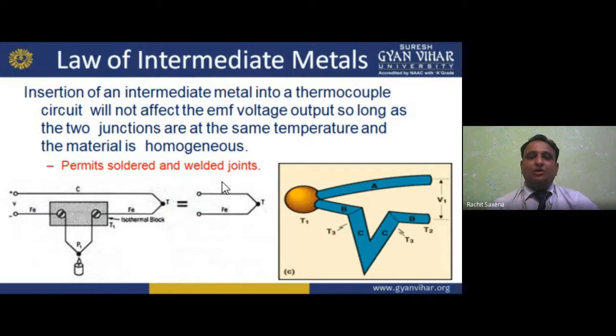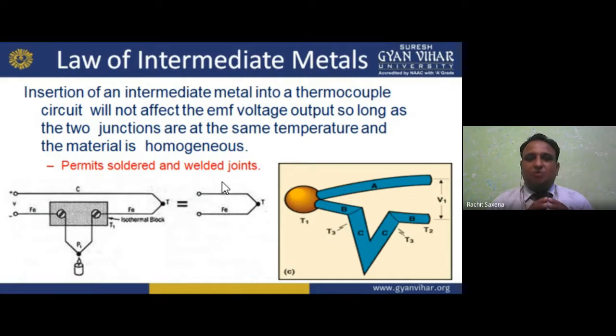Then the law of intermediate metals. Insertion of an intermediate metal into a thermocouple circuit. If we already have a thermocouple circuit and we want to insert an intermediate metal, there will be some laws and protocols for it.